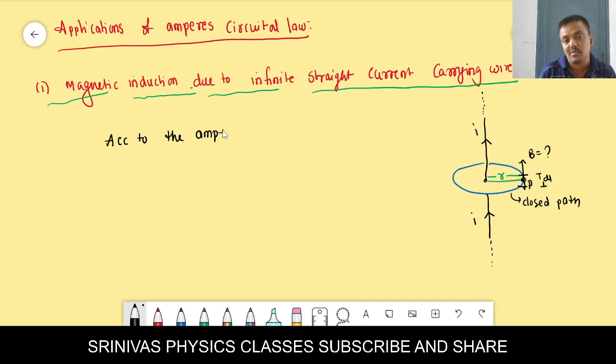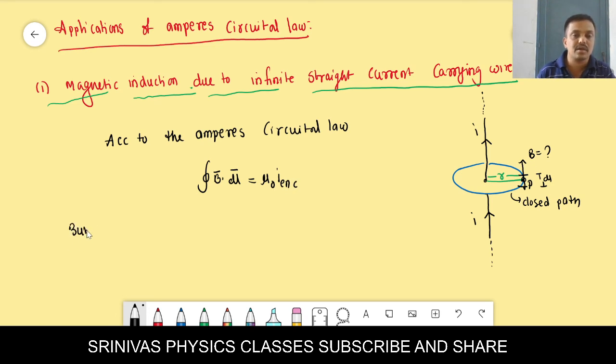According to the Ampere circuit law, what do we know? Do you know Ampere circuit law? Yes or no, students? Integration B bar dot dl bar is equal to mu naught times the enclosed current. We write B bar dot dl bar as B dl cos theta, equal to mu naught times the enclosed current.